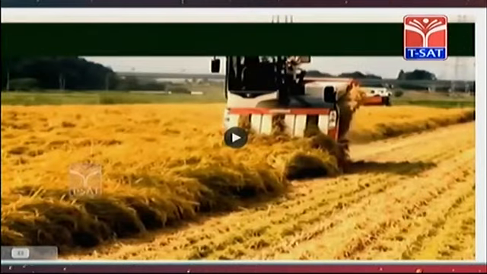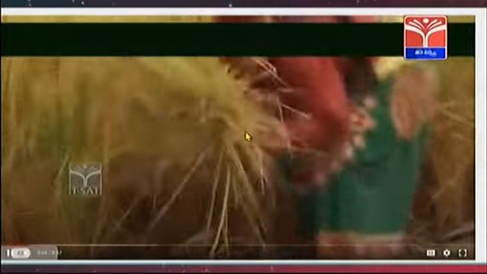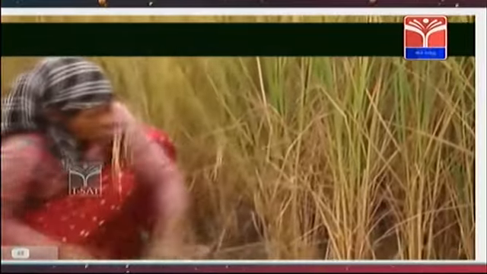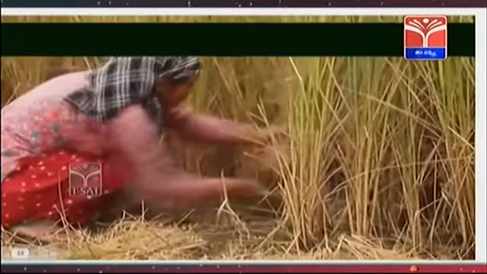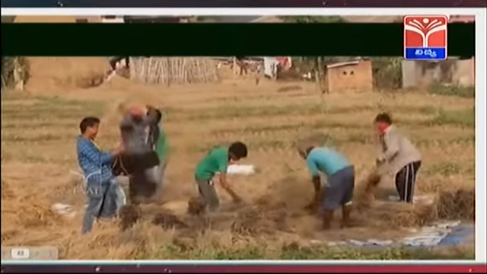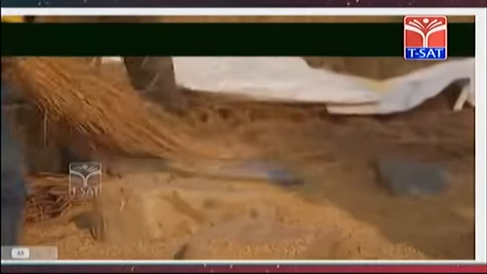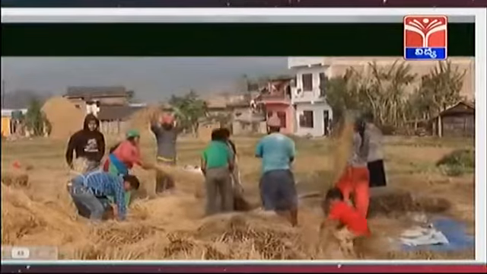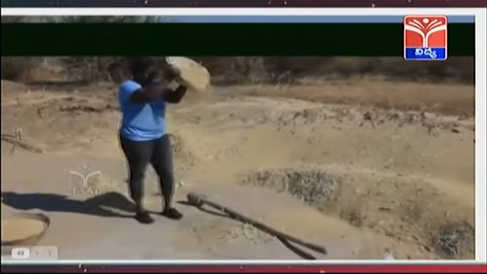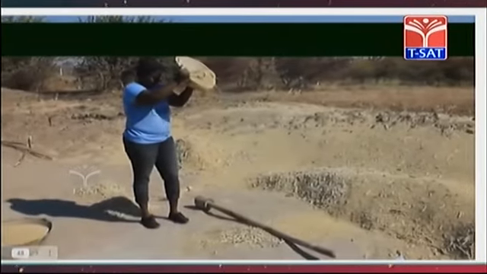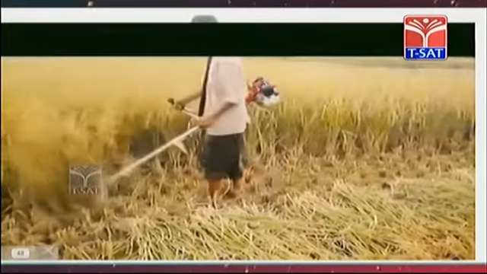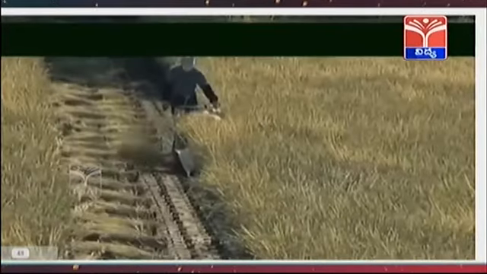The next step is crop harvesting. Crop harvesting is the process of cutting the crop plants and separating the seeds. Machines are now used to harvest the crop, separate it from the grain, trample it with cattle, etc. Dust, husk and chaff are then removed from the seeds by winnowing. In rural areas, many types of methods are used for crop harvesting, and this process is winnowing. Crop harvesting with some machines.